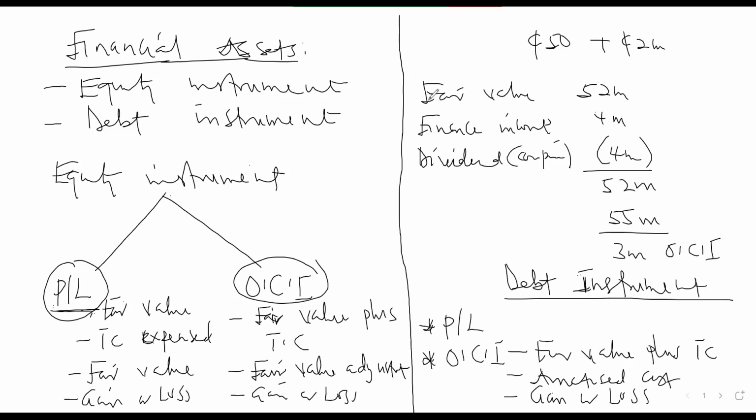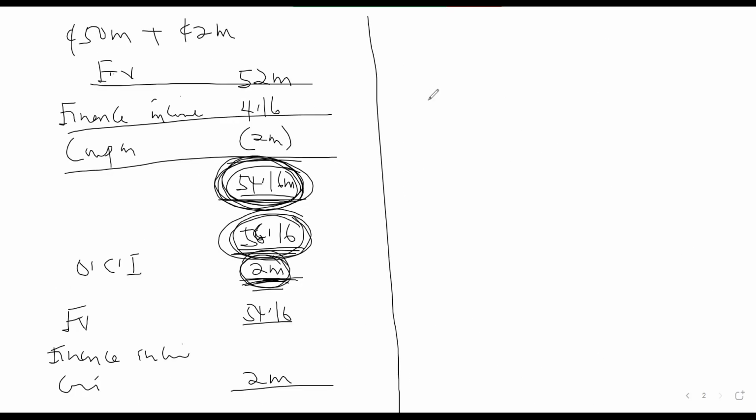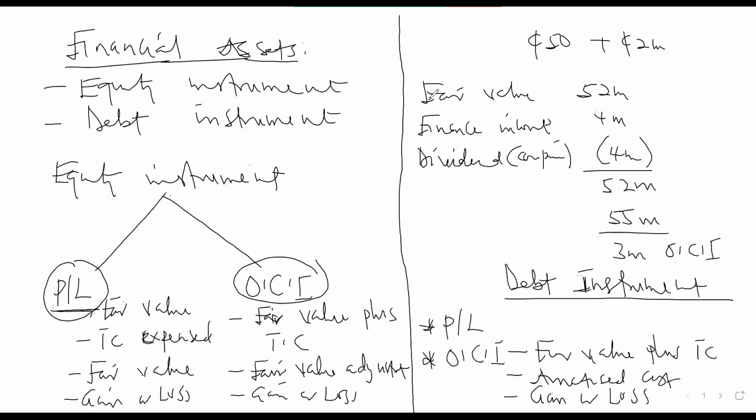Okay, let's come to the second classification, which is through profit or loss. The third one is amortized cost. But sometimes this classification will confuse you. What will the question say before you know that this is through profit or loss? The question will say that this is for speculative purposes,